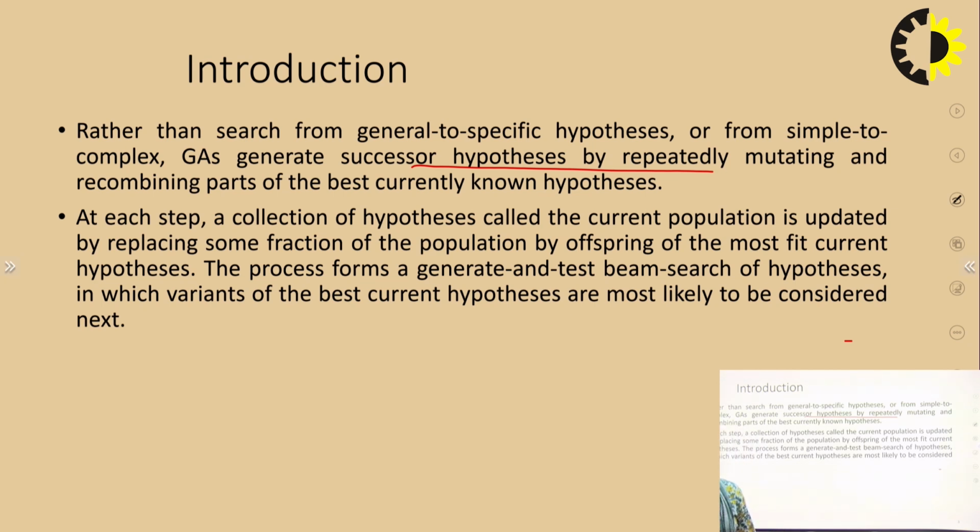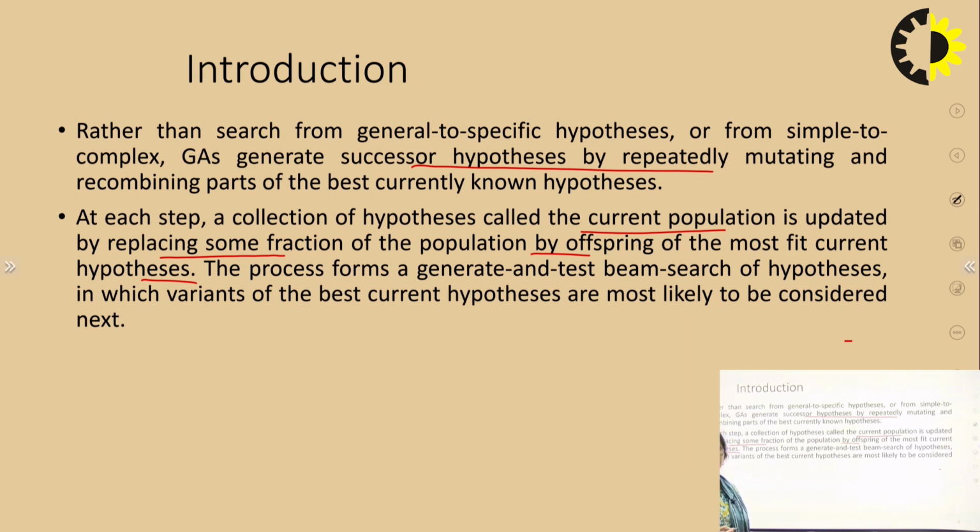When you are talking about more fitness, what does it mean? It means there will be some evaluation criteria of the fitness. At each step, a collection of hypotheses called the current population is updated by replacing some fraction of the population by offspring of the most fit current hypotheses. So we have the current population, then we will generate the next population.